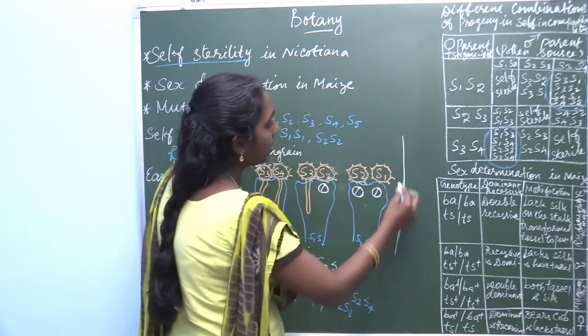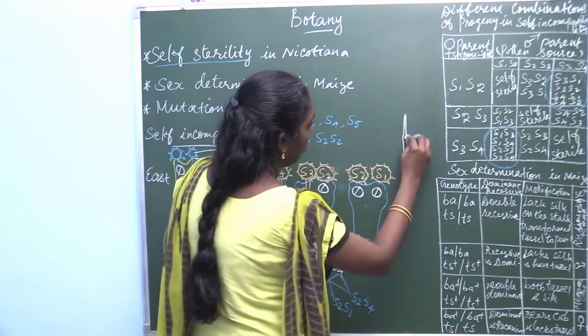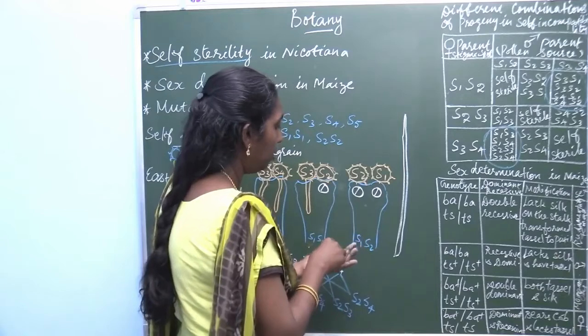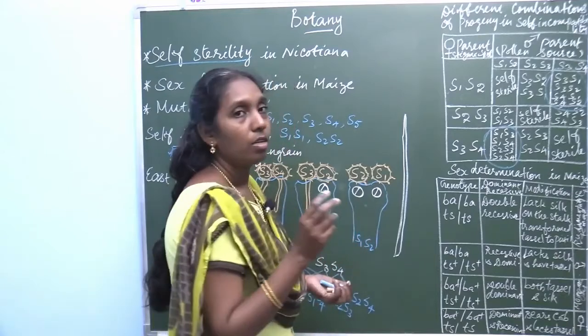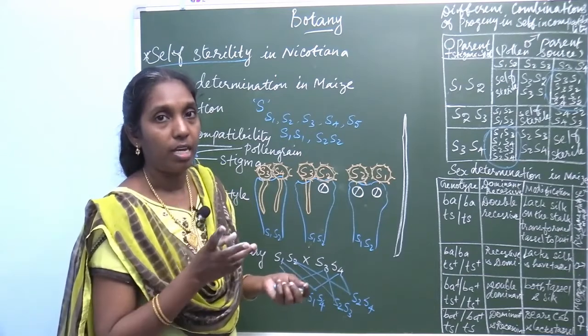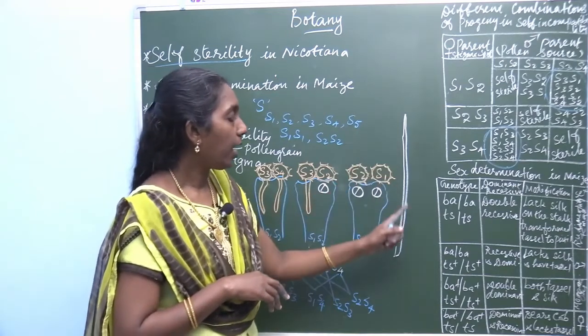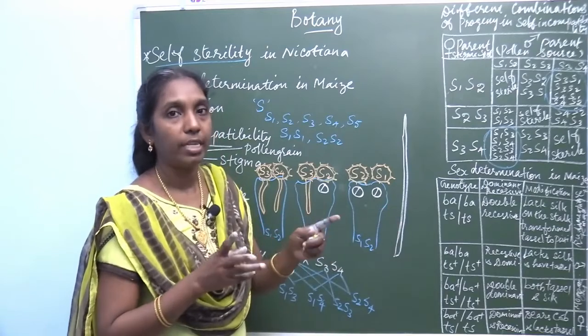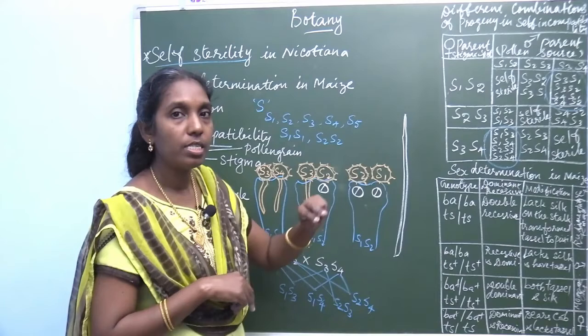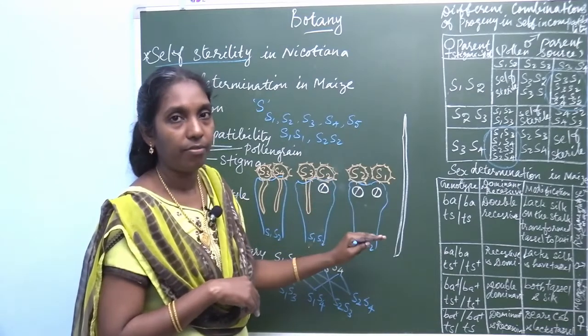It develops monoecious, unisexual flowers. Male flower and the female flower are separate, it is not bisexual. The same plant produces male and female inflorescence.